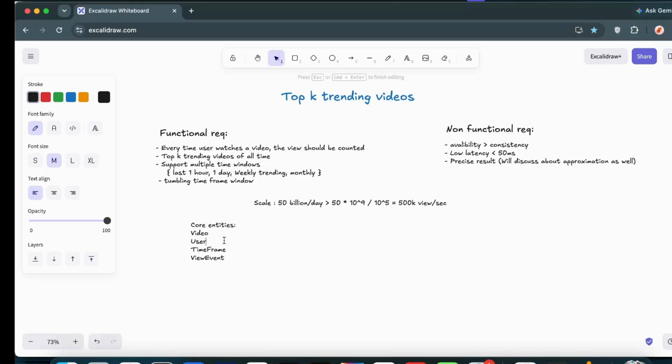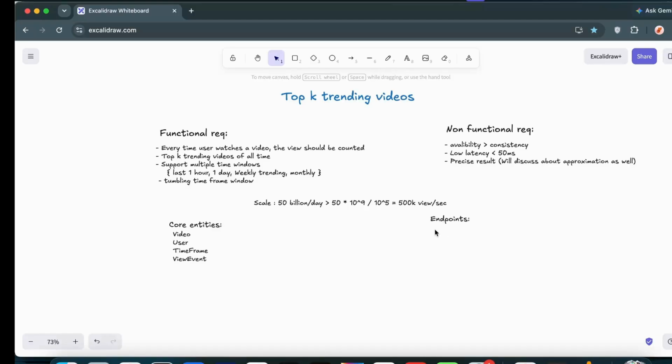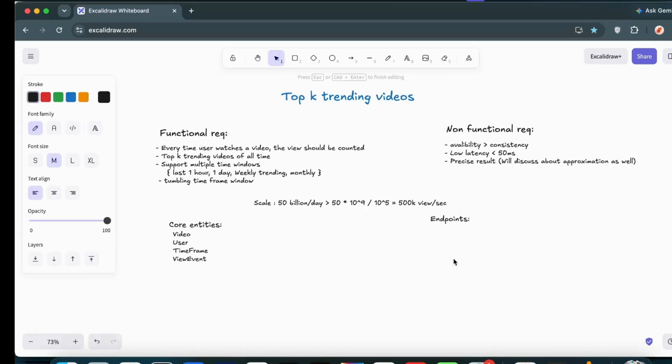We are using simple REST APIs to get all the trending videos, because we don't have to depend on any other communication mechanism. This is a request-response use case, and obviously REST works perfectly fine here. So let's note that REST endpoint as well. The endpoint is basically simple. It's a GET request: slash API slash v1 slash trending videos. And then here we can provide k, the window, the number of top results the client really wants.